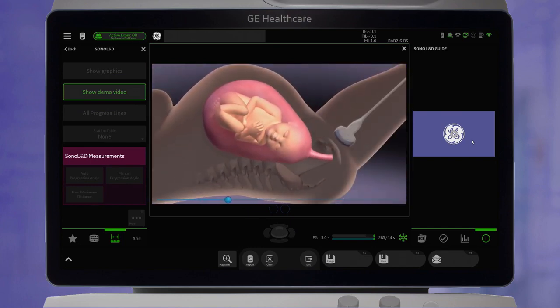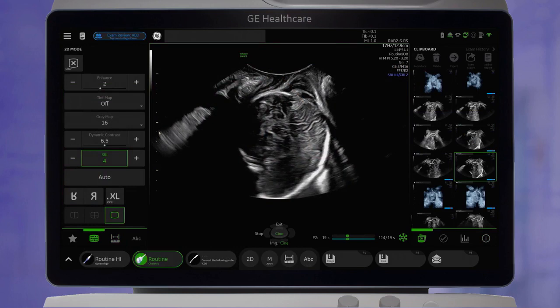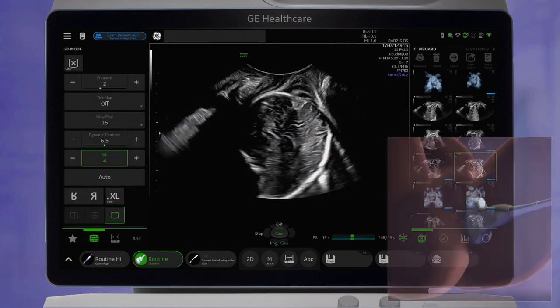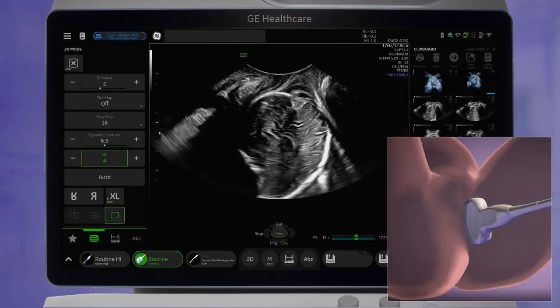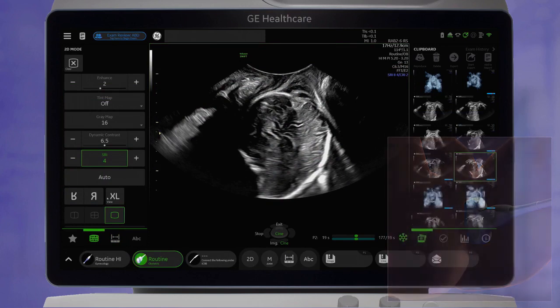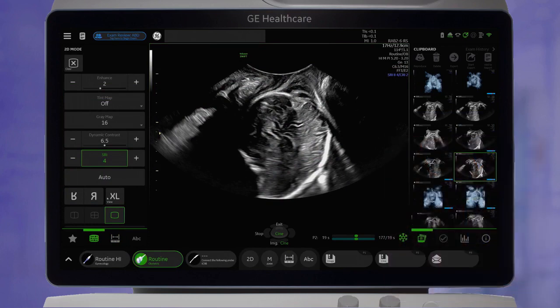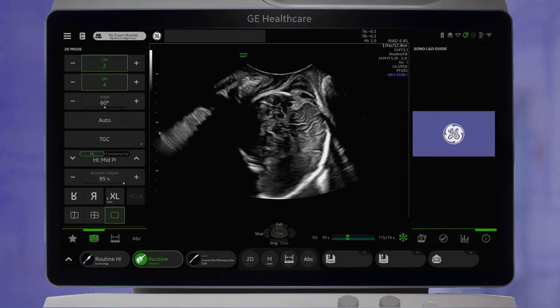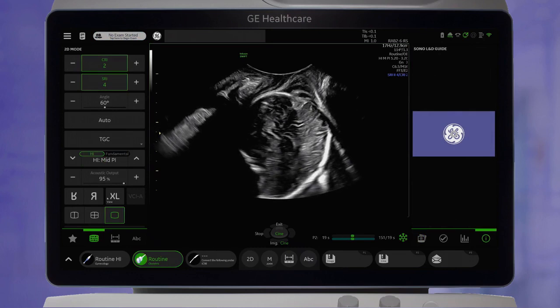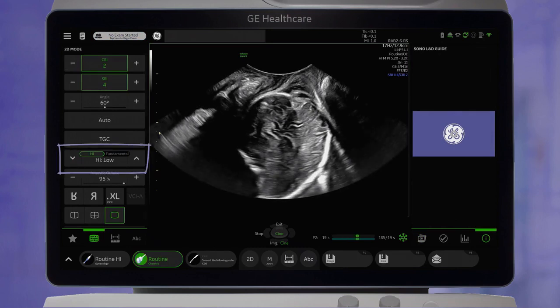Place the transducer in a sagittal orientation on the perineum to visualize the fetal head within the pelvis and the surrounding pelvic structures. Optimize the depth to ensure the entire fetal head is seen, and ensure the frequency is set low enough to penetrate through the fetal head.